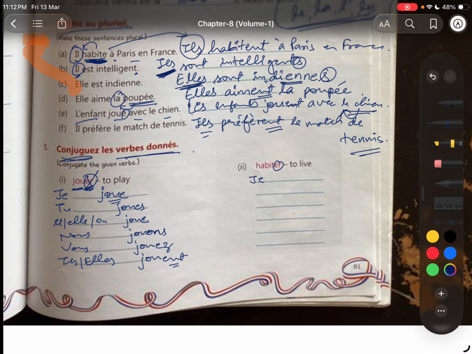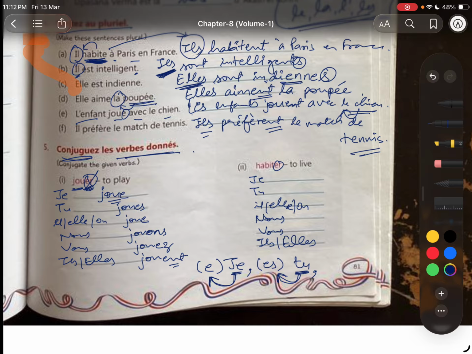Now same. Je, tu, il, elle. On means we, it's informal, hai na? Nous means also we, it's formal. Vous, ils, elles. Page number 67, those endings are given, right? For example, je, iske bagal mein aise ending lagi hai. So be careful. Comma is also there, right? So if after comma any ending is there, that is for that pronoun, hai na? Parallel ending lagi rahi hai, right? So je ki ending is E, this one, not that one. This one is for tu. So keep that thing in your mind, the comma.